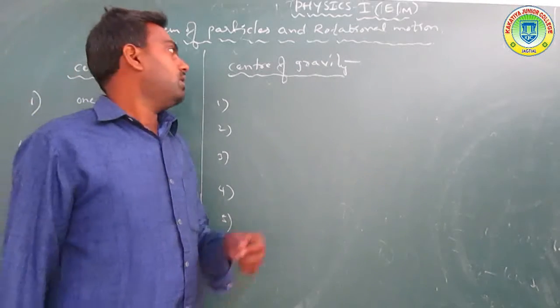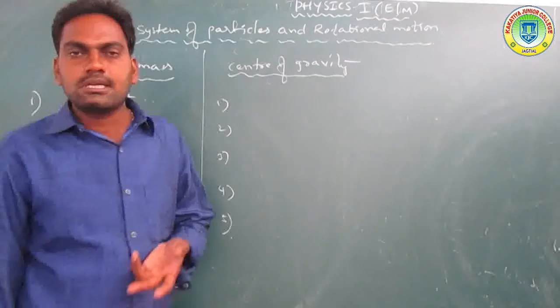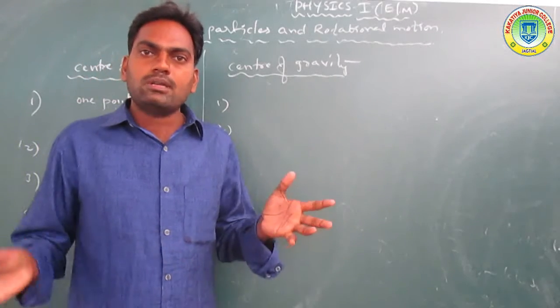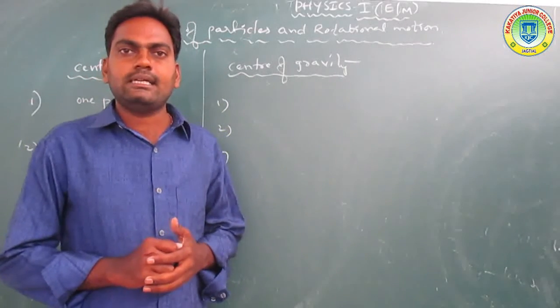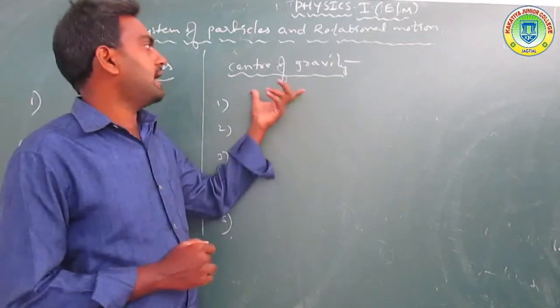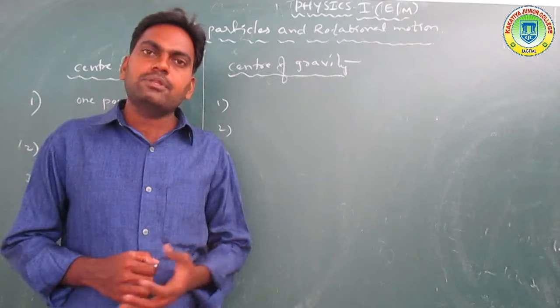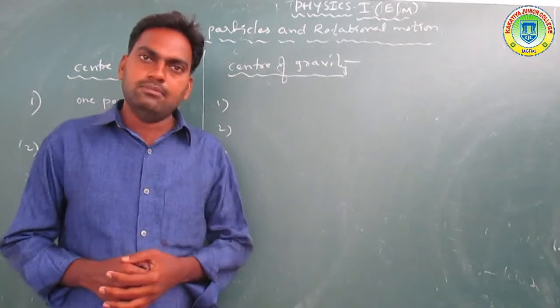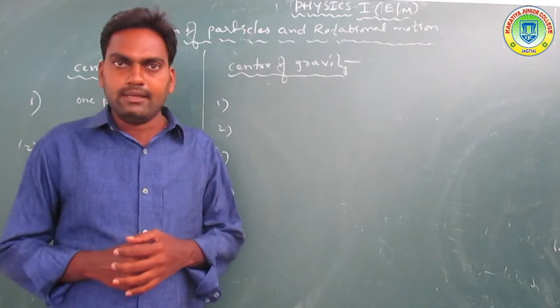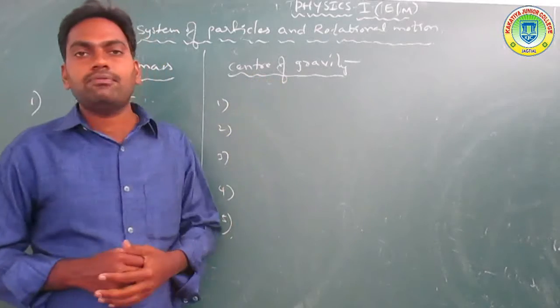Now, what is the center of gravity? The center of gravity is the point at which the total weight of the body, or the weight of the system, is concentrated. That is called the center of gravity.